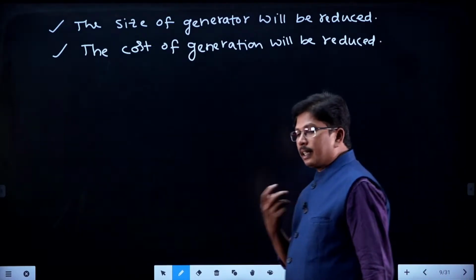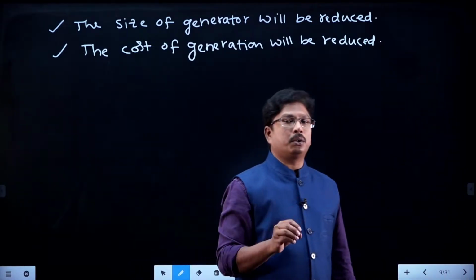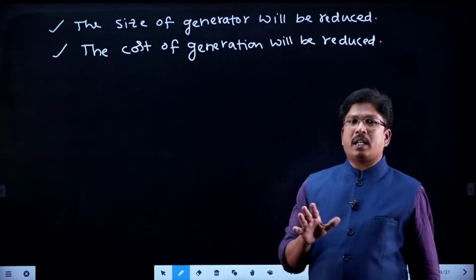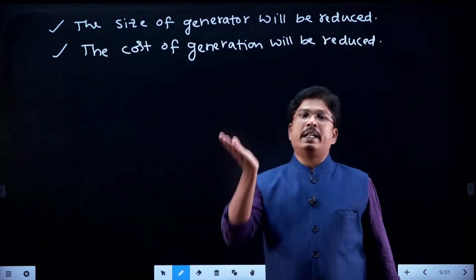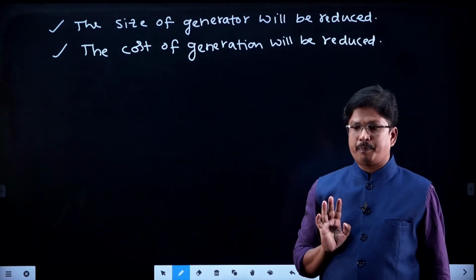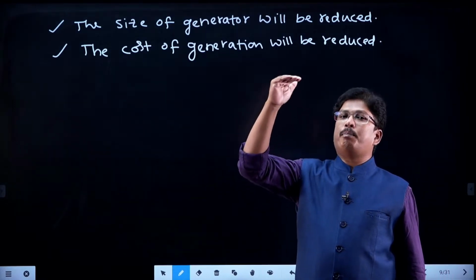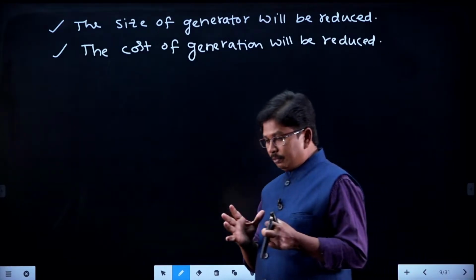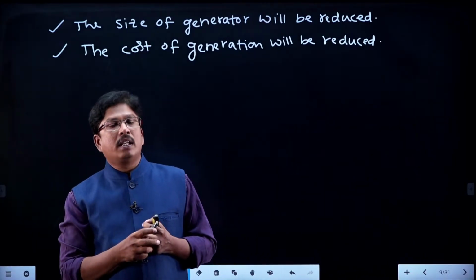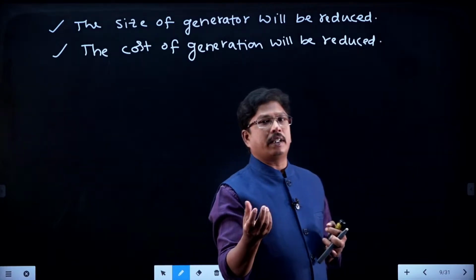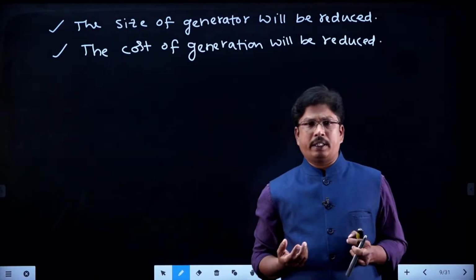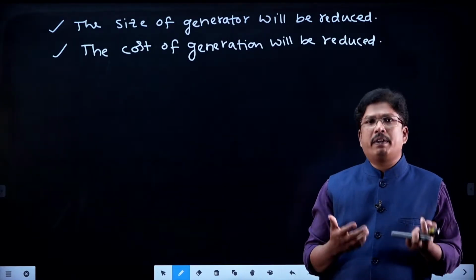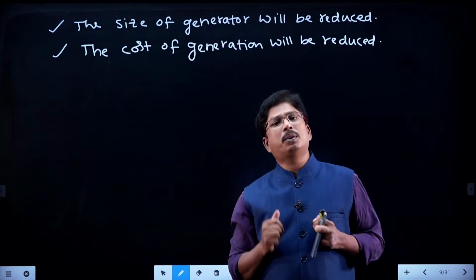That's why the electricity bill, meaning the tariff, we also have to reduce for those consumers. Particularly, we are saying the consumers operating at low power factor, whenever they operate at high power factor, then only we get the advantage. If a consumer is already maintaining high power factor, improving it gives us no advantage. For example, a domestic consumer has a power factor of nearly 0.9 to 0.95, very high, so there is no need to improve it.